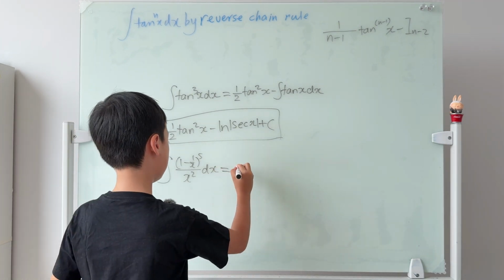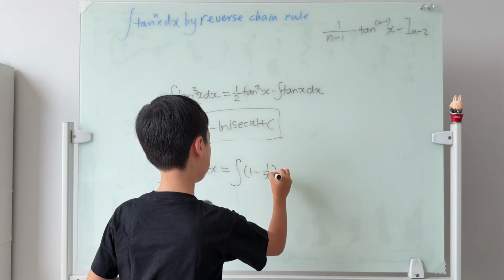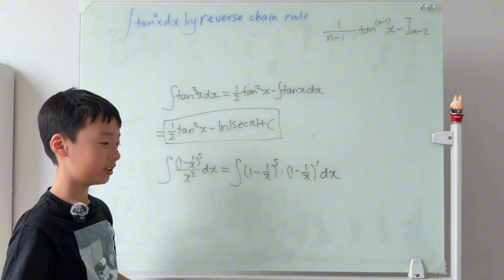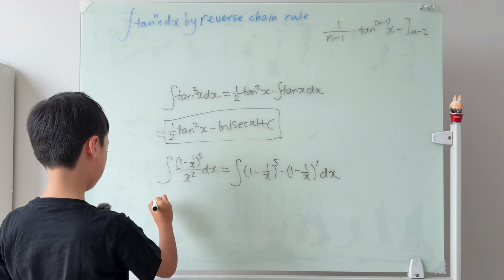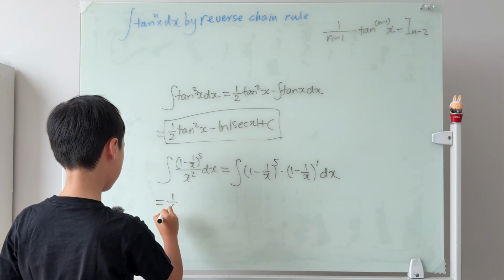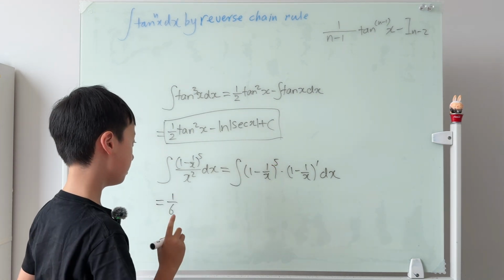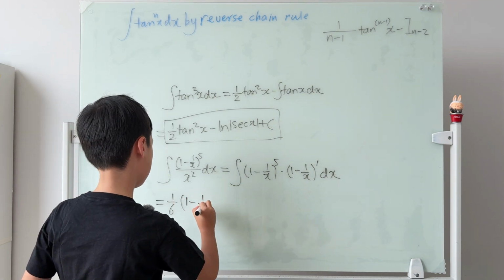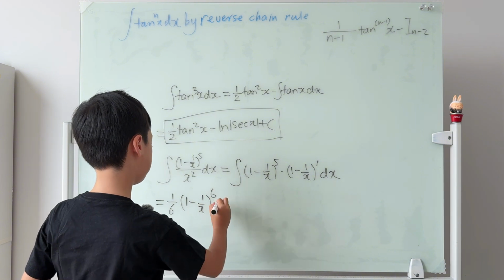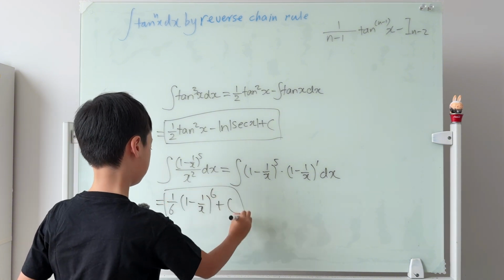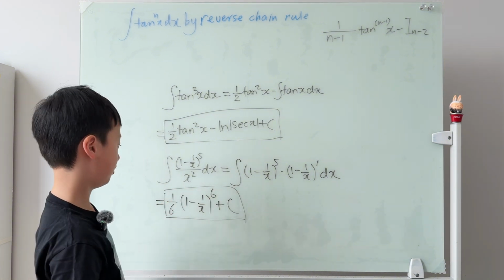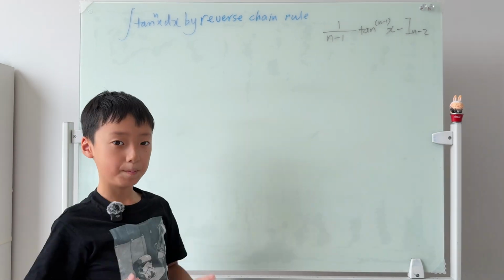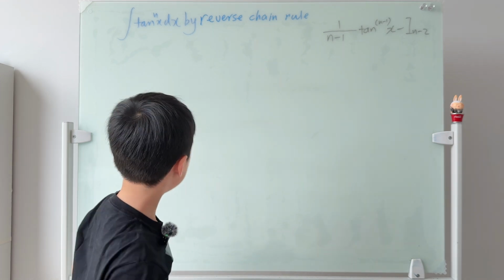We can write this as the integral of 1 minus 1 over x to the power of 5 times the derivative of 1 minus 1 over x. The solution to this integral will be 1 over 6, since 6 is 5 plus 1, times the function, which is 1 minus 1 over x, to the power of 6 plus c. This is the answer to bonus question number 1. And now I'll tell you bonus question number 2. Bonus question number 2 is...